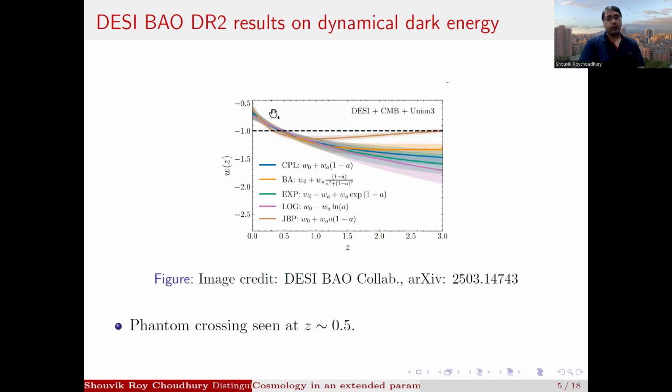If dark energy was always in the quintessence region, or if the equation of state remained greater than -1, then it could be described by quintessence models or single scalar field models in quantum field theory. But that is not the case. We see that the dark energy equation of state is going from phantom to non-phantom, this transition. And we need to note here that this is an 8-parameter model. So this has 6 ΛCDM parameters plus the 2 w0wa parameters for dark energy.